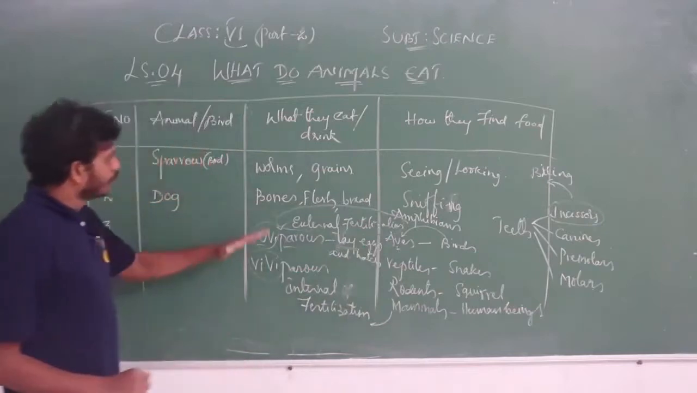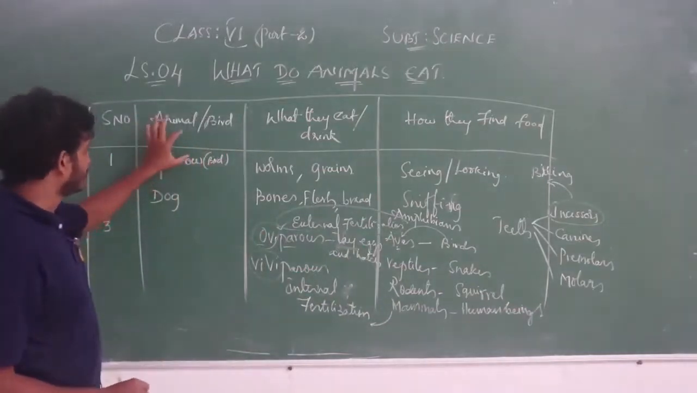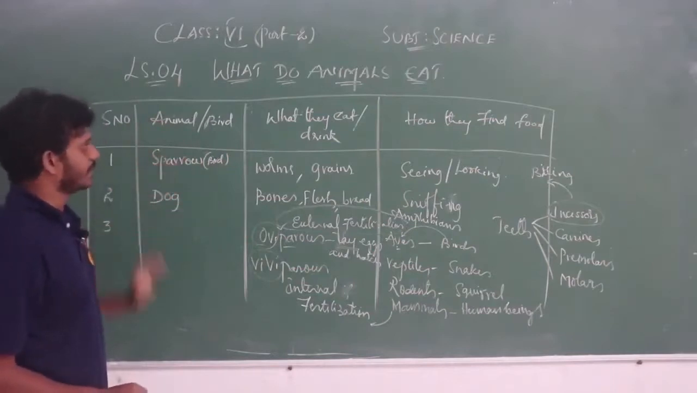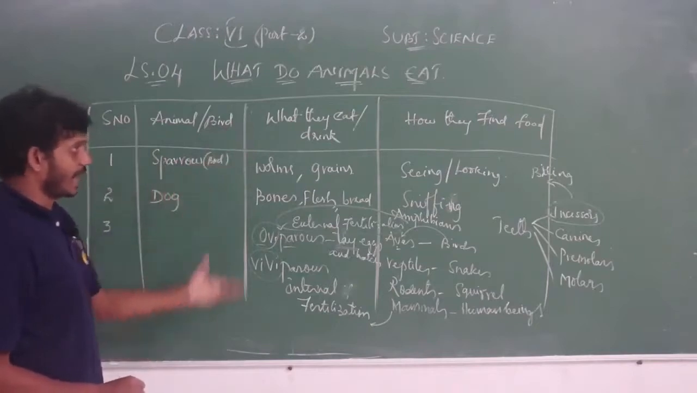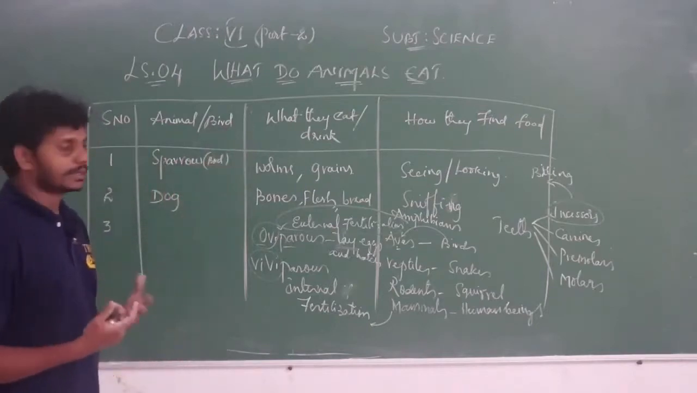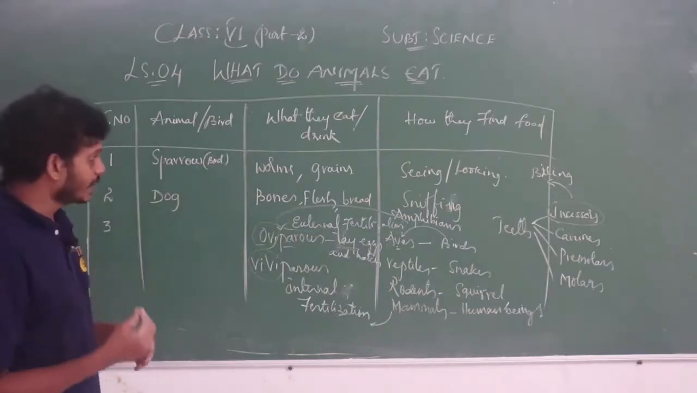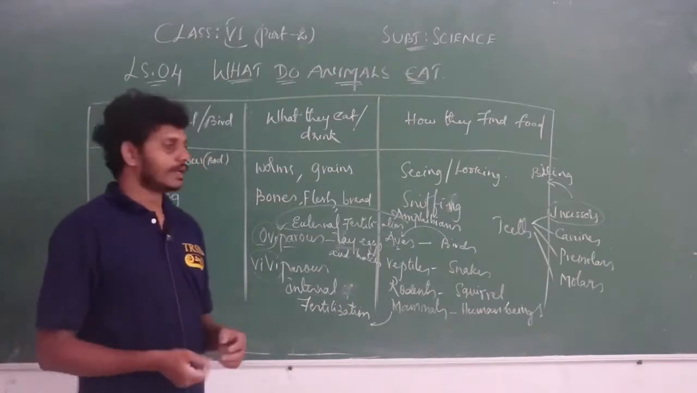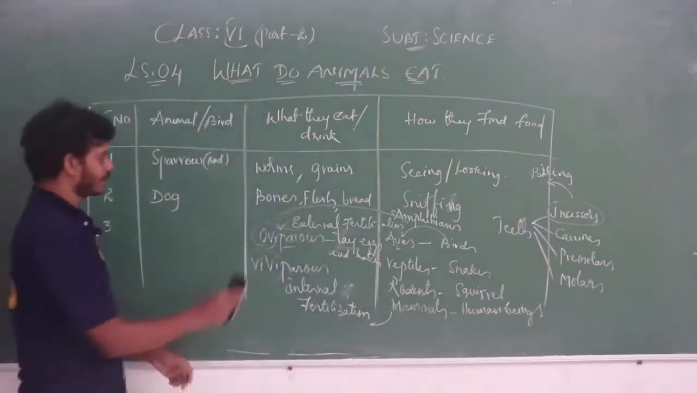Previously, we were discussing this table: a sparrow, which is a bird, and a dog, which is an animal. What type of food do they eat? Some birds eat worms. Some birds or animals eat grains. Some eat only grass. For a grass-eating animal, for example,